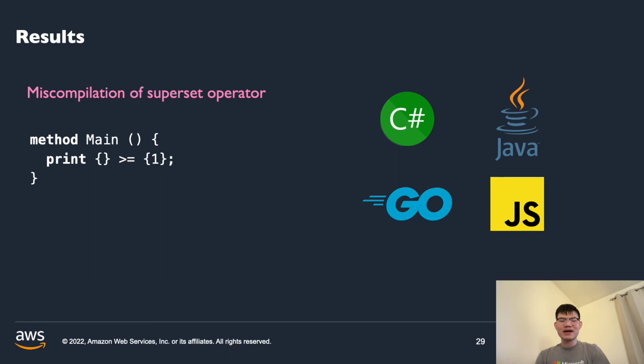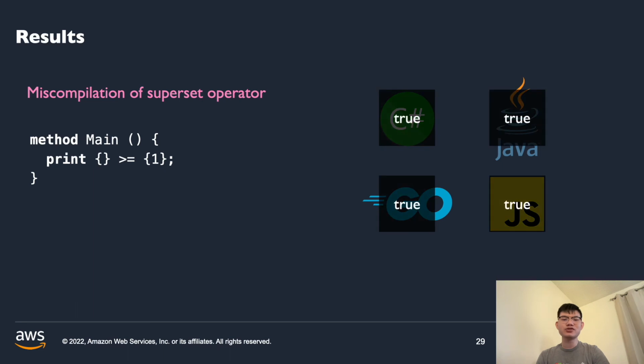This one is also a bug in the compiler. Dafny supports the superset operation. Obviously, the empty set is not a superset of a singleton set, but all compiled programs produce true. This bug is in the common simplifier shared by every compiler. That means differential testing for compiler issues would never discover the issue. This is what makes it very interesting.